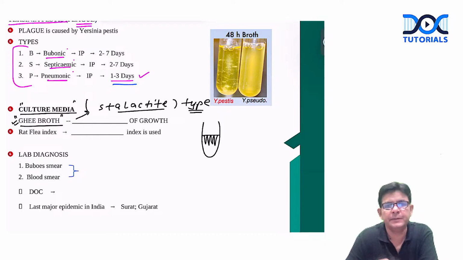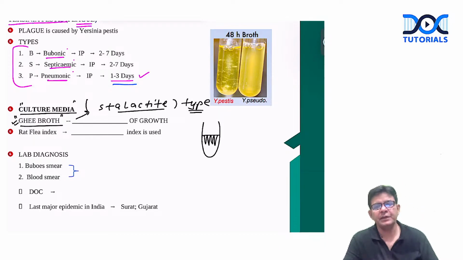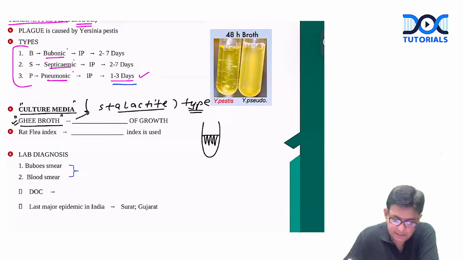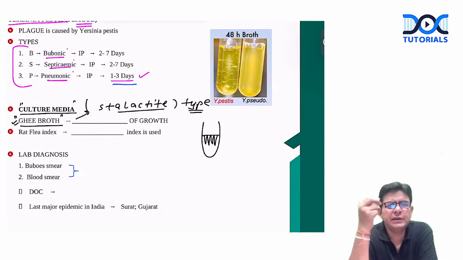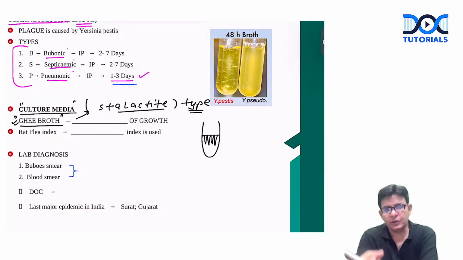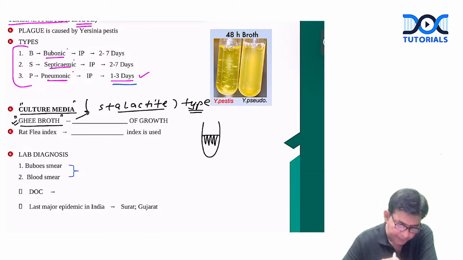This happens to be in the ghee broth. You must have seen those projections in the ice glaciers like Amarnath, those that come down like this. This is what is termed as stalactite type of growth. And it happens in whom? It happens in Yersinia pestis, which causes which particular disease? A zoonotic disease, plague. Okay.